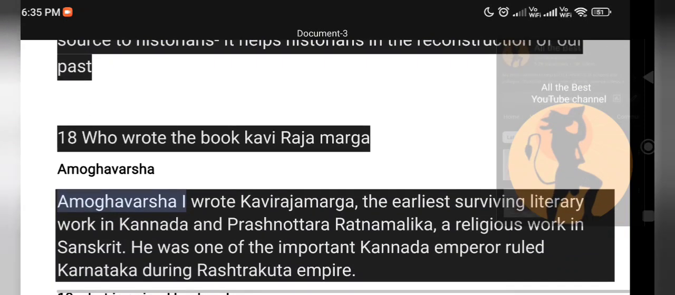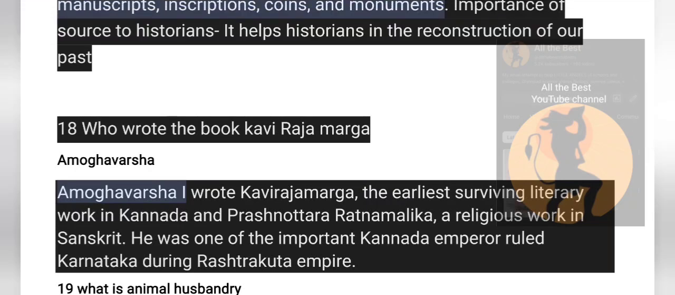So next question, who wrote the book Kavi Raja Marga? So it was Amogha Varsha 1 who wrote Kavi Raja Marga, the earliest surviving literary work in Kannada, and Prashnottara Ratna Malika, a religious work in Sanskrit. So he was one of the important Kannada emperors, who ruled Karnataka during the Rashtrakuta Empire.